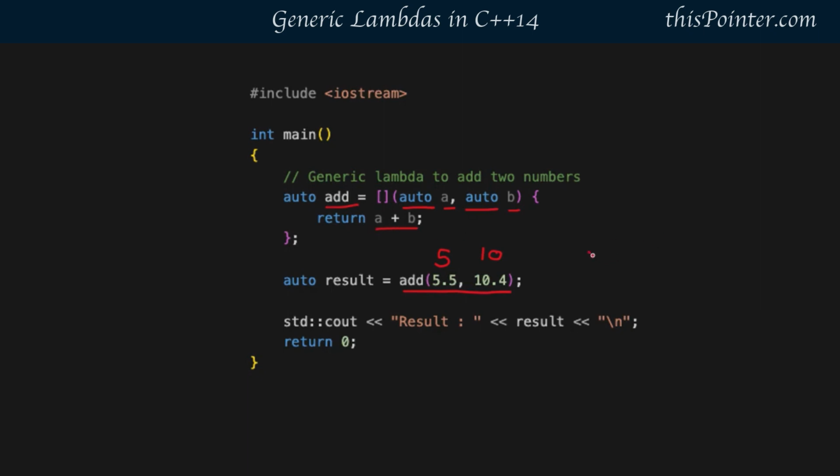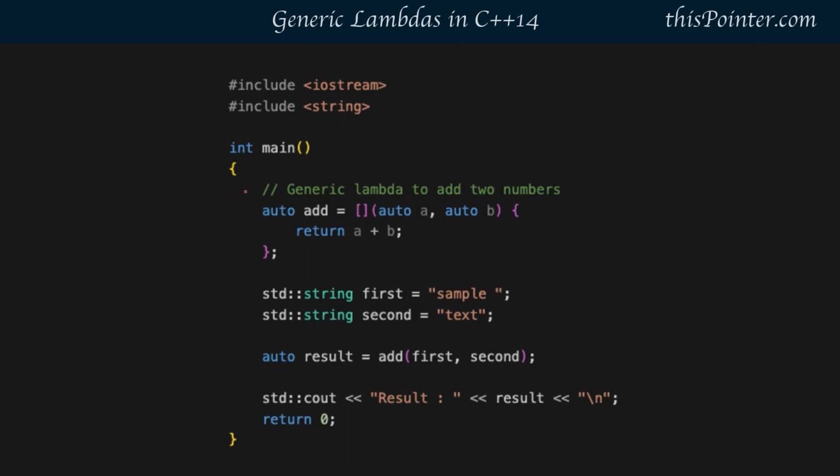And now suppose we pass two string values in this, like "hi" and "there". Then the type of a and b will be deduced as strings. It will concatenate these two strings and return a string value. Like here we have created a similar lambda function, but instead of passing integer or double we have passed two string values. It will concatenate these two strings and return a string value.